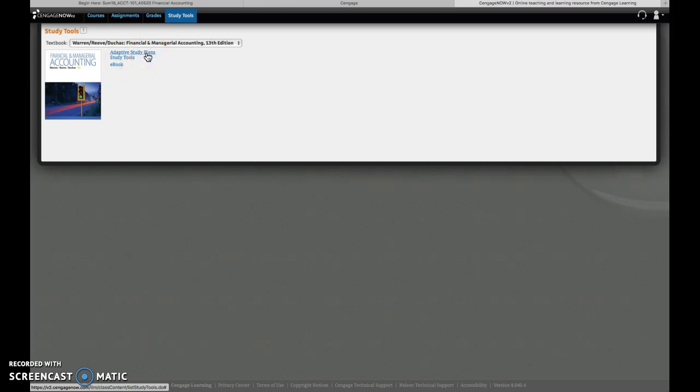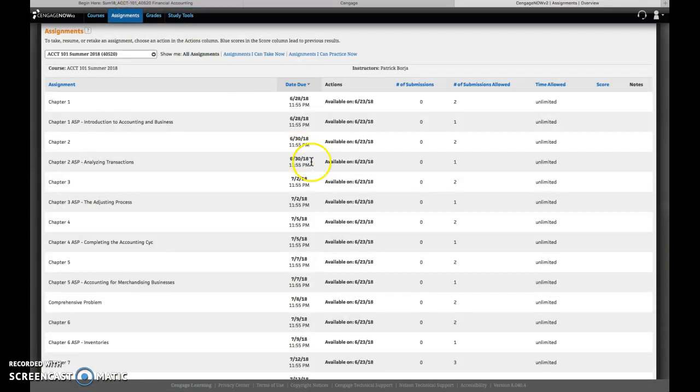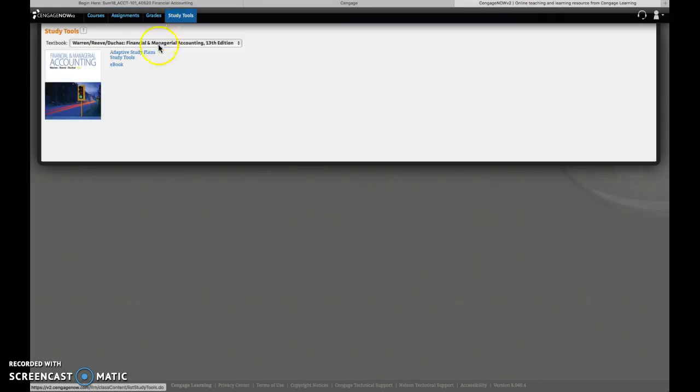Part of this adaptive study plan includes a diagnostic quiz. You're going to see that same adaptive study plan as a required assignment. You see here. So under the assignments tab during the course of the next several weeks, these are graded assignments. However, you're able to practice or have access to those quizzes under this link, under study tools. So just keep that in mind.